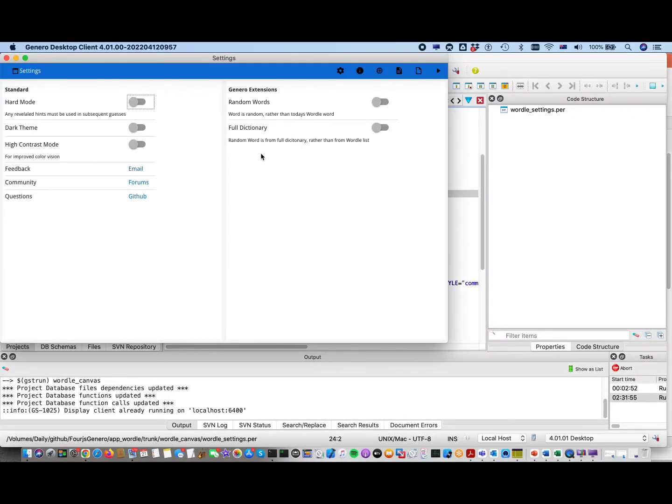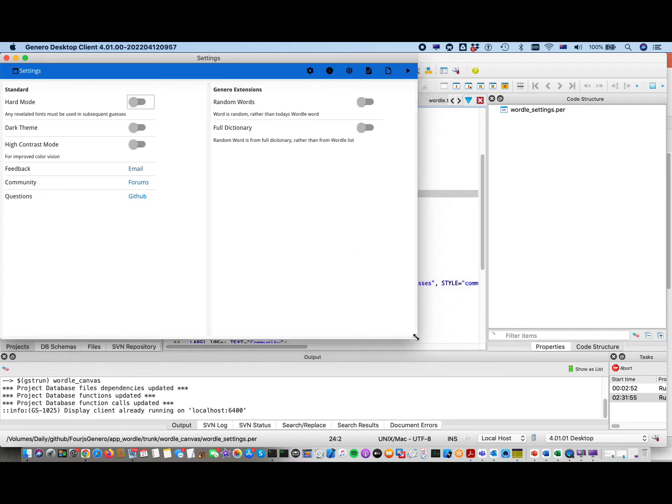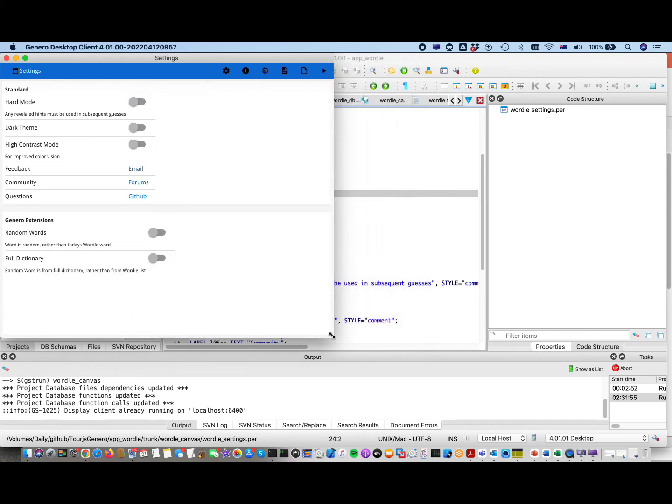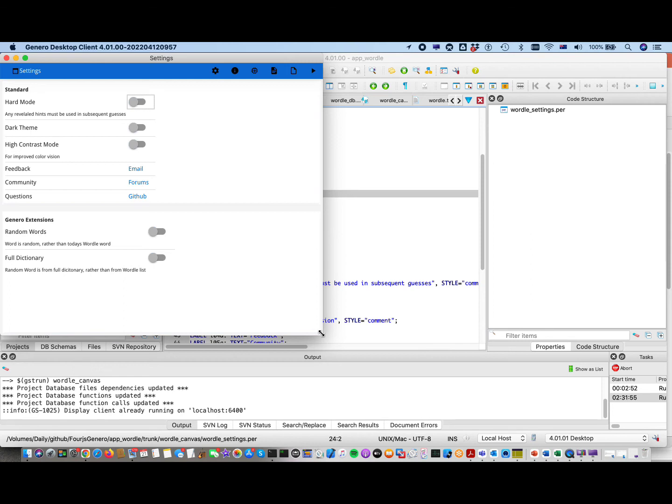One of the key things we added in Genero 4.00 was the concept of responsiveness. We can see this with the settings screen. I've put in some responsiveness properties. So as I shrink the screen, you watch the 2 groups. Eventually, there we are. They've started to render vertically instead of horizontally.